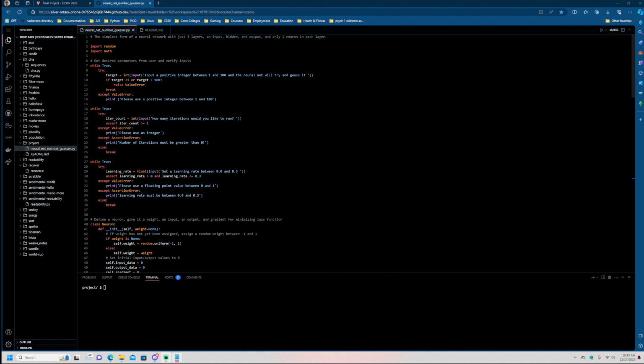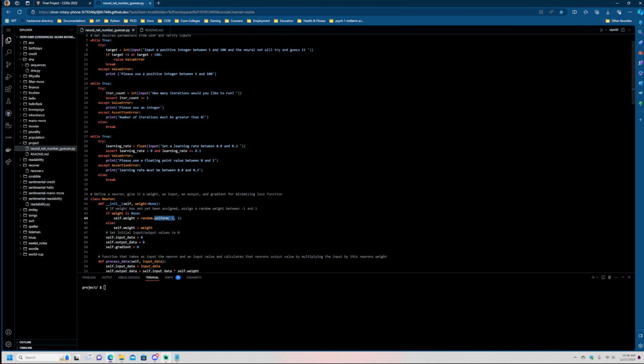The user can enter 3 parameters: the target number that they want to guess, how many iterations the algorithms are run, and the learning rate that they would like to use. The initial input value for the input neuron is set randomly to a value between 0 and 1, and the initial weight is set randomly to between -1 and 1.